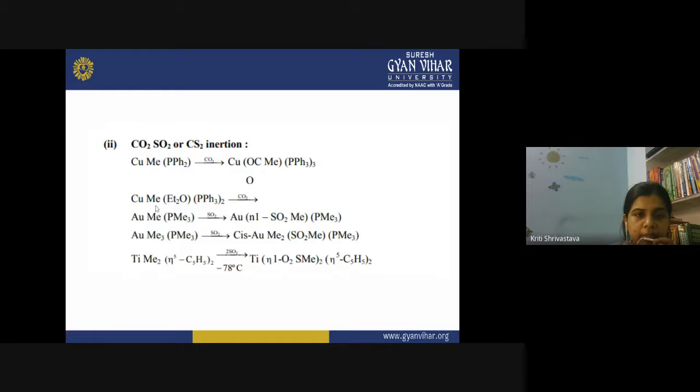In the third reaction, where you can see a gold complex, the SO2 is getting attached simply to the methyl group, and this is again eta 1. So you can see eta 1 represents what? The metal is attached to only one carbon atom. Okay, this is a sigma bond and the coordination number is not changed here. Then in all these reactions, if you see a printing mistake here, this is also CH3. So the coordination number is not changing in any type of insertion reaction.